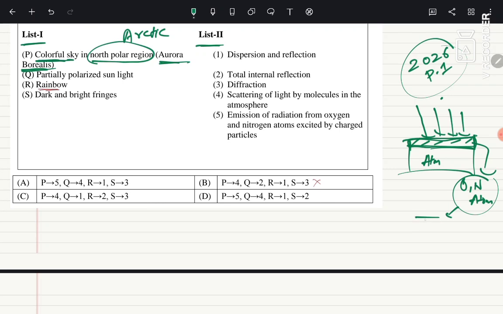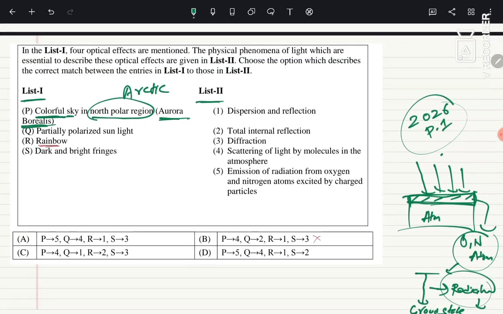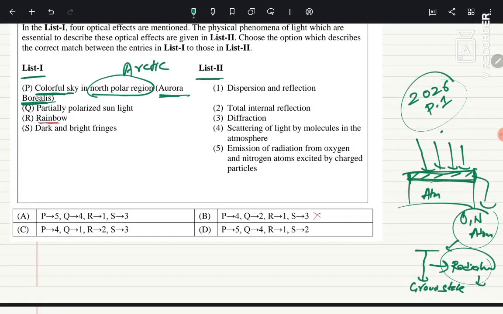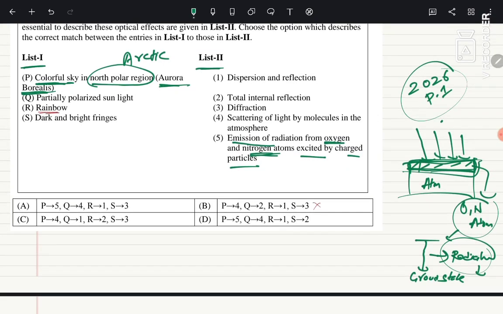Firstly they get excited, and when they go back to their ground state again, after getting excited they emit radiation. So that radiation is actually colorful in nature. This specifically happens in the North Polar regions. So emission of radiation from oxygen and nitrogen atoms excited by charged particles. Whatever charged particles are in this atmosphere, they somehow make oxygen nitrogen atoms excited with the help of this light coming from the sun. So this is how the whole procedure happens. The P we can write as 5.